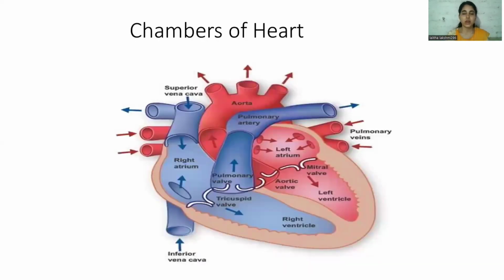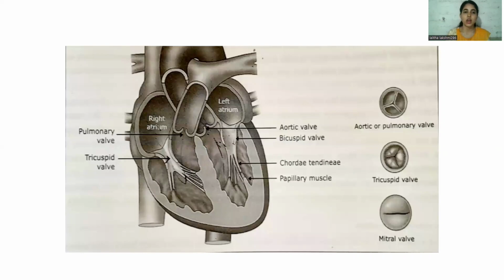Coming to the chambers of the heart, how many chambers are present in our heart? There are 4 chambers: the right atrium, the right ventricle, the left atrium, and the left ventricle. So what are the valves present in our heart? The heart mainly has the tricuspid valve. This valve is present between the right atrium and the right ventricle. The left side of the heart has the left atrium and the left ventricle, and in between these two, the bicuspid valve is present. The pulmonary valve acts as an exit of blood from the right ventricle to the pulmonary artery, and the aortic valve acts as an exit of blood from the left ventricle to the aorta. These are the main 4 valves present inside the heart.